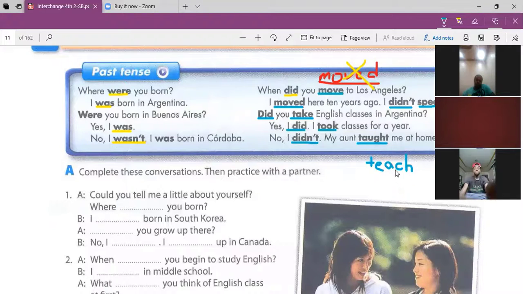So again, whenever we use did, we put the base form of the verb. We do not put the past tense.